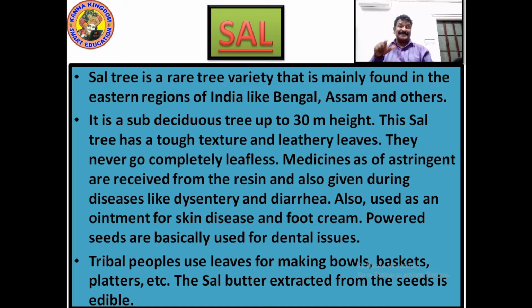Medicines such as astringent are obtained from the resin and also given during diseases like dysentery and diarrhea. Diarrhea and dysentery both are related to stomach problems, right? It is also used as an ointment for skin disease and as a foot cream. Powdered seeds are basically used for dental issues. The seeds which are powdered are used wherever there is a dental problem.